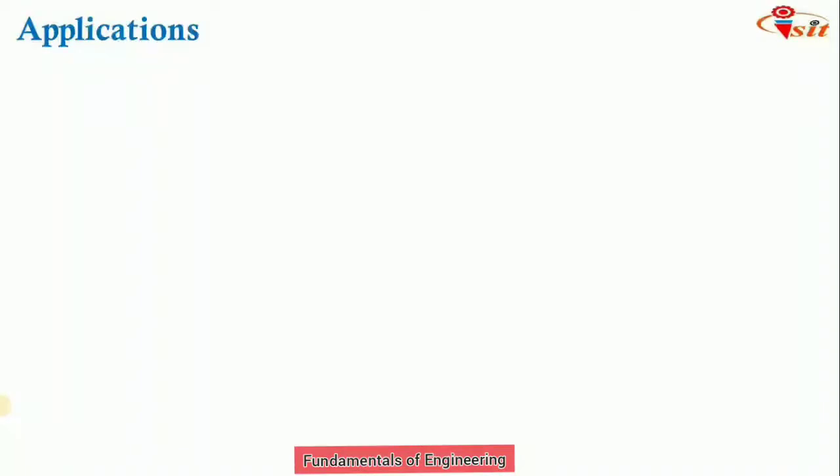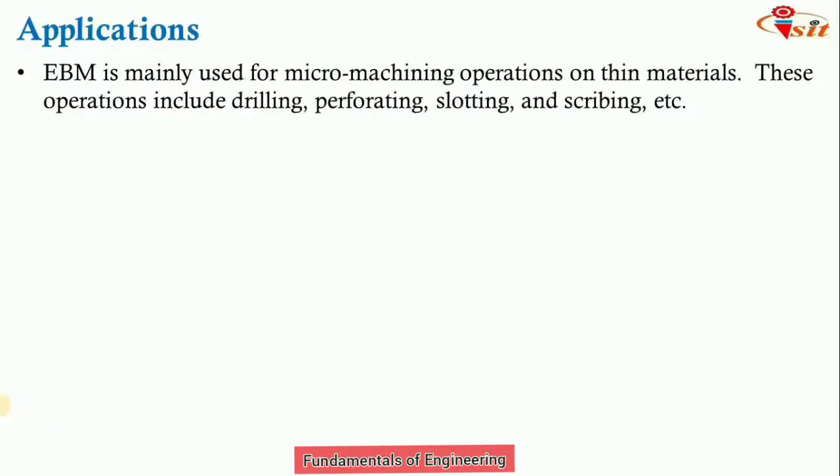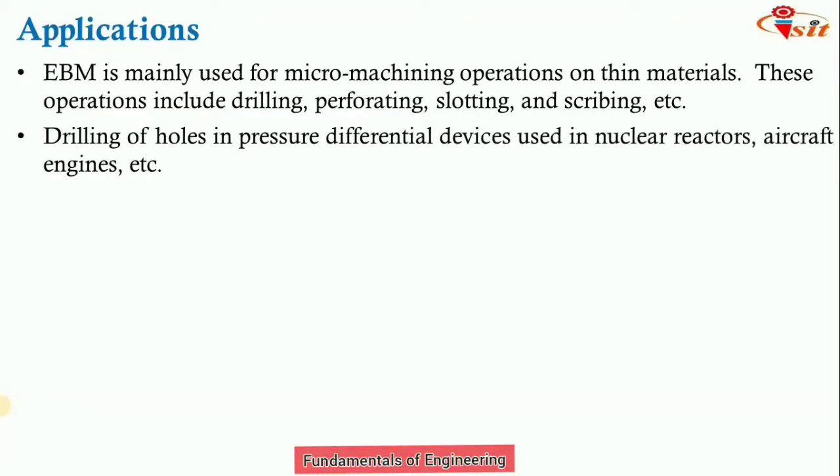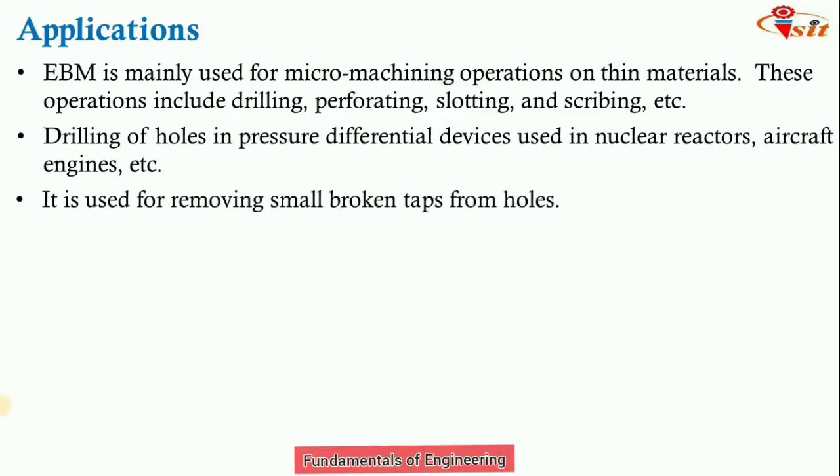Now, where is the electron beam process used? It is mainly used for micromachining operations on thin materials. These operations include drilling, perforating, slotting and scribing, etc. Drilling of holes in pressure differential devices used in nuclear reactors and aircraft engines, there we can use this process. It is also used for removing small broken taps from holes.